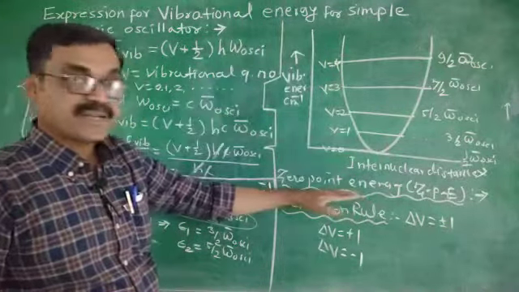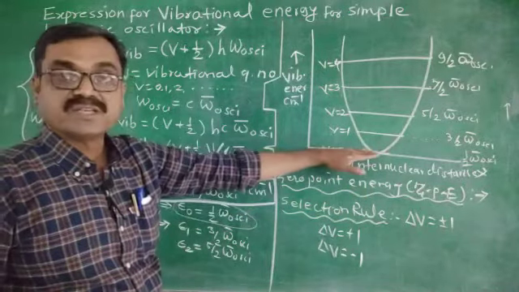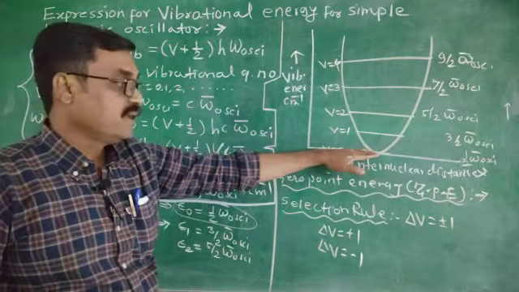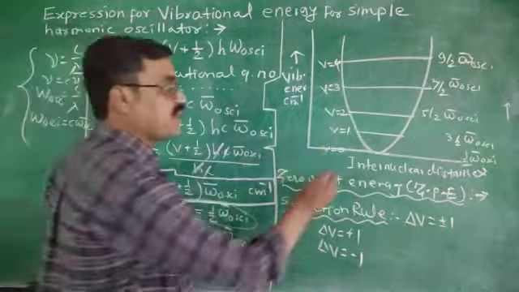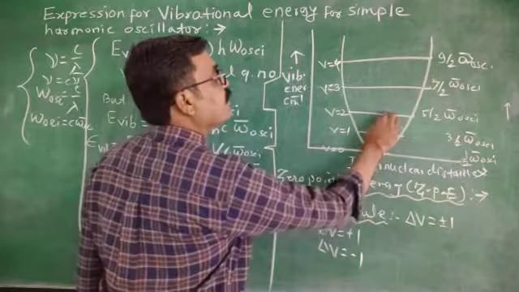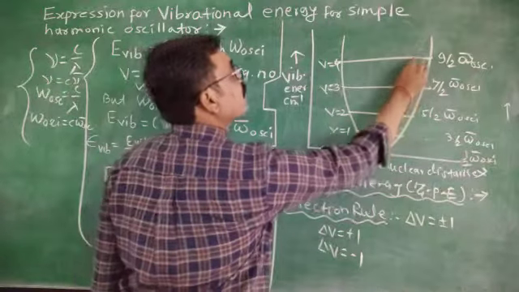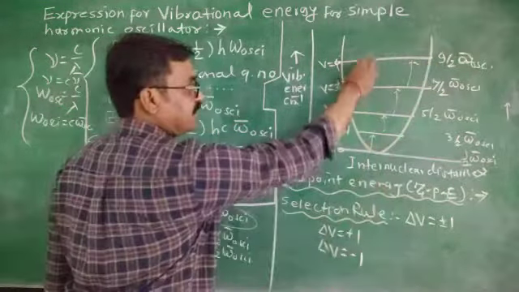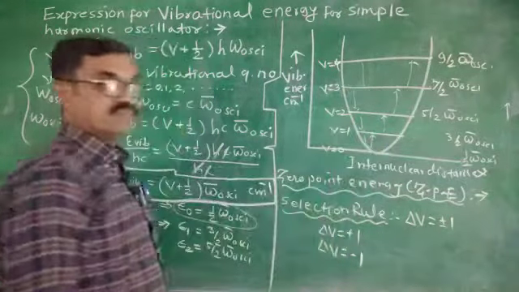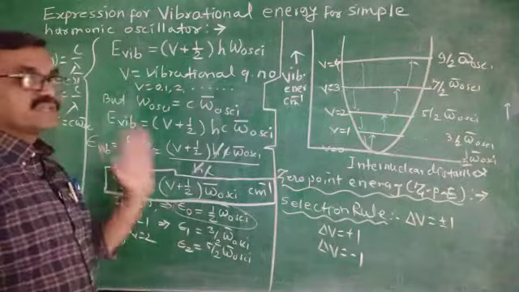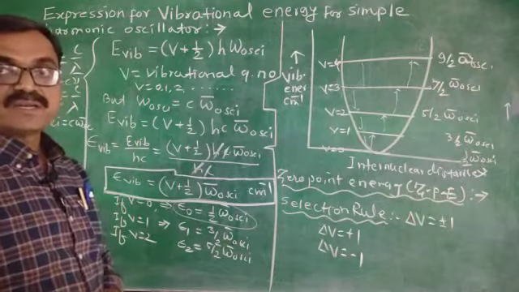Now again, after that, the zero point energy is the minimum energy in the lowest vibrational energy level. Later, the selection rule: in absorption spectra, there will be a transition in this way, only one step ahead. Or if it is emission, then it will be in this way. Now this is about the expression for vibrational spectra.